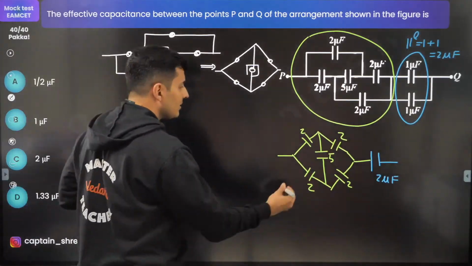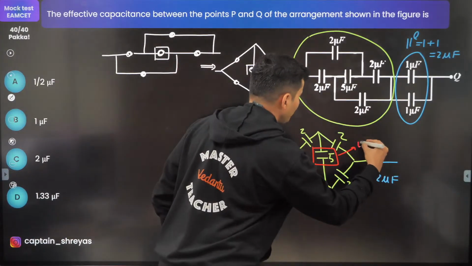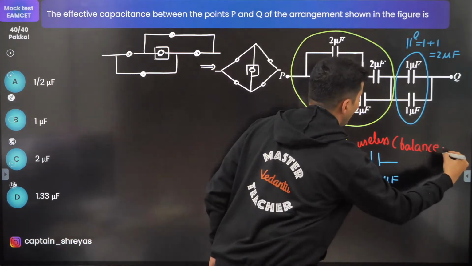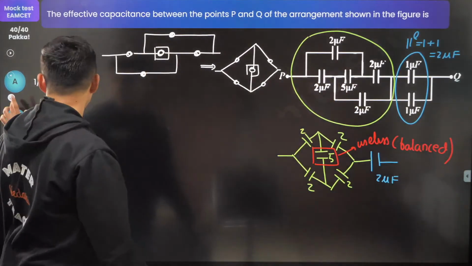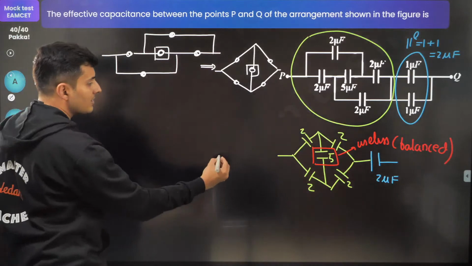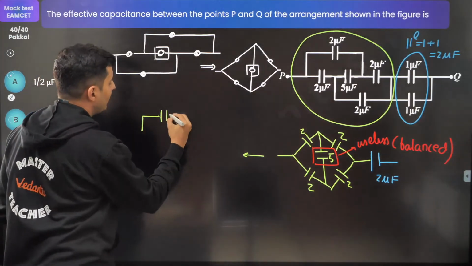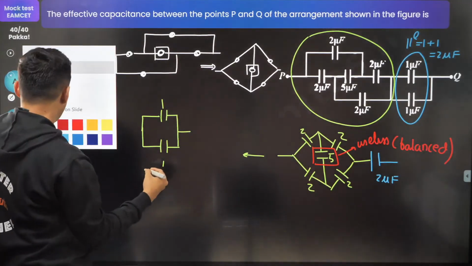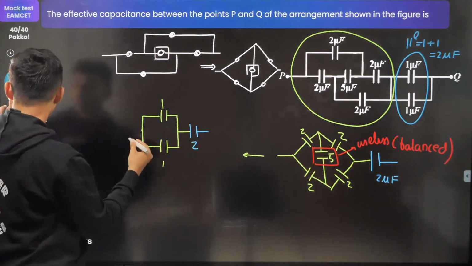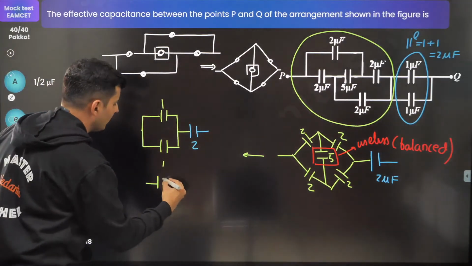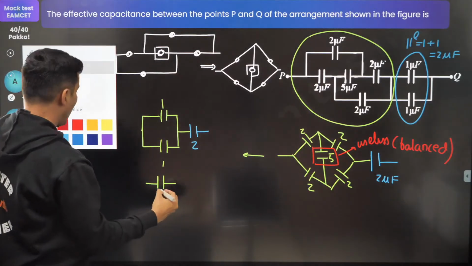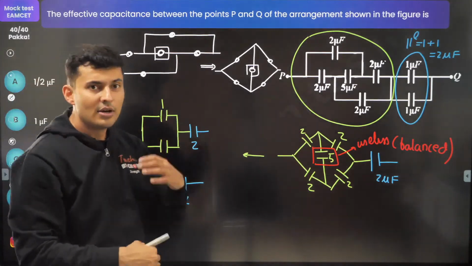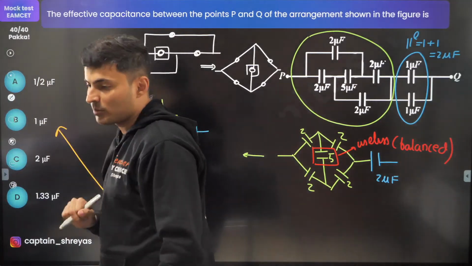You can clearly see this capacitor is useless because it is a balanced Wheatstone bridge. So 2 and 2 in series, 2 and 2 in series. So what will happen, guys? You will have 1 over here and 1 over here. This is also 1, this is also 1. And they both will be in parallel, and their combination is in series with this 2. Now 1 and 1 in parallel, so this will become 2. So this will become 2 and this will also be 2. 2 and 2 in series. So what is the equivalent? B option.